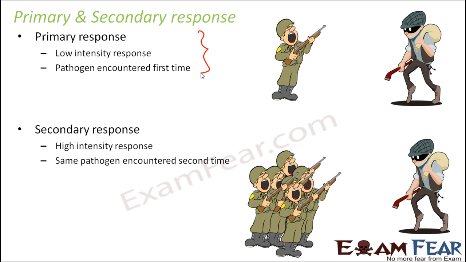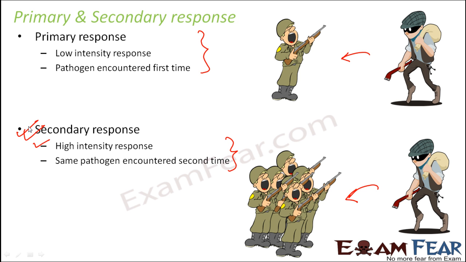So here when the same thief comes back later, this was the first time and this was the second time. When it comes back the second time, the body's immune system will give a high intensity response. Now when the body gives a high intensity response, the pathogen will not be able to cause the disease. So the pathogen will be thrown out of the body. So this is the secondary response. The secondary response is stronger, and it actually helps to get rid of the disease.